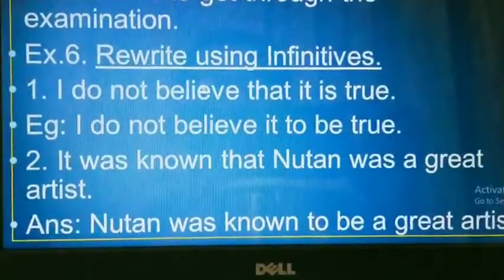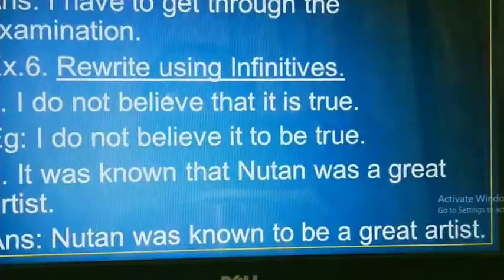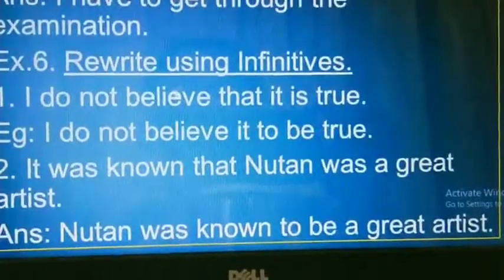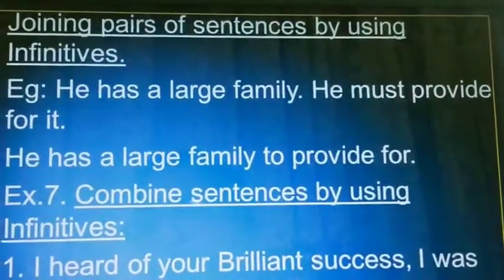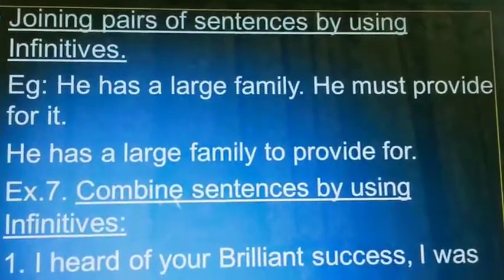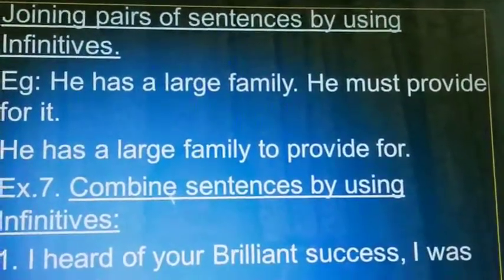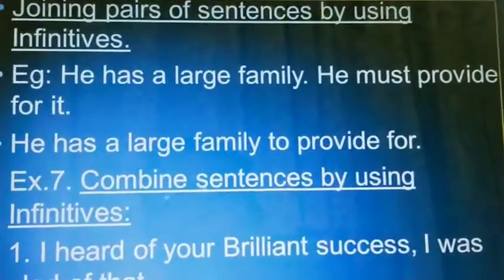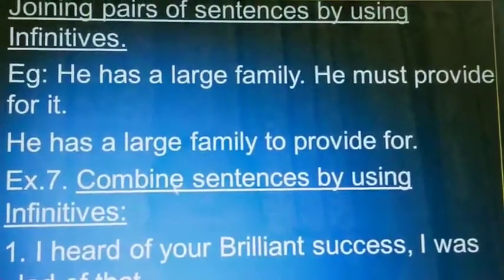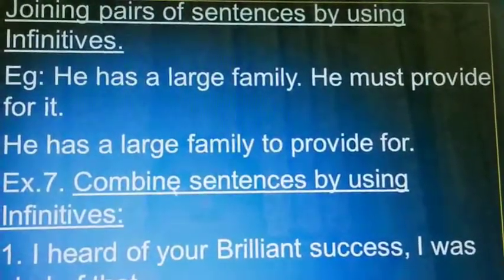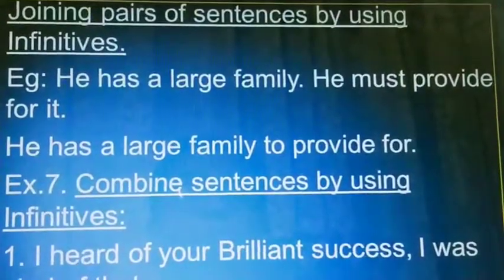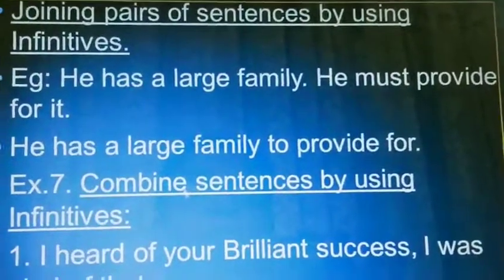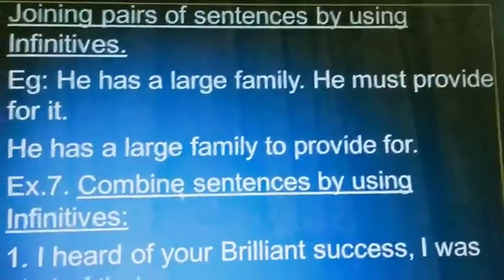It was known that Newton was a great artist. Here it is: Newton was known to be a great artist. Here to be is the infinitive. Got it? Sometimes we can join pairs of sentences by using an infinitive. In the example, he has a large family, he must provide for it. Two sentences are there. We can join them together by using an infinitive: he has a large family to provide for. To provide is the infinitive here.